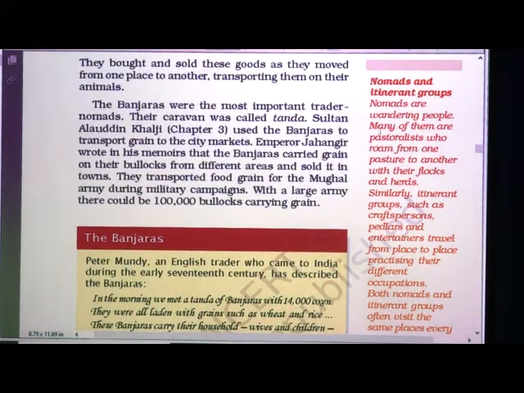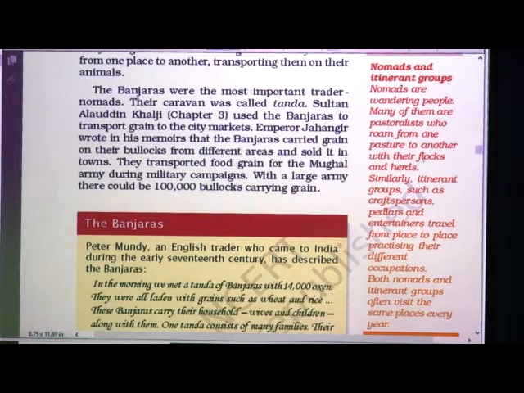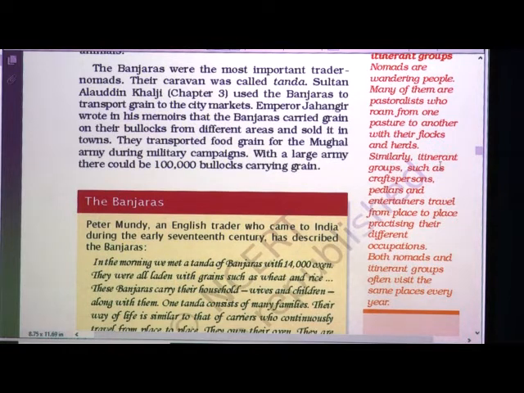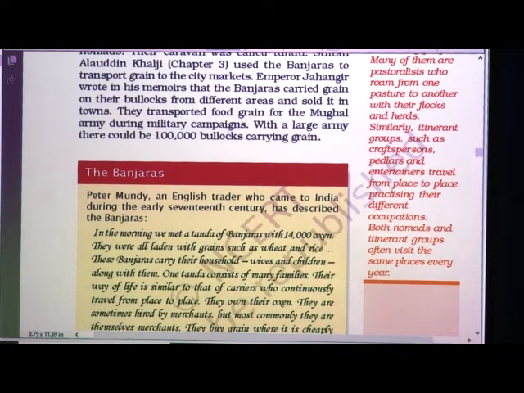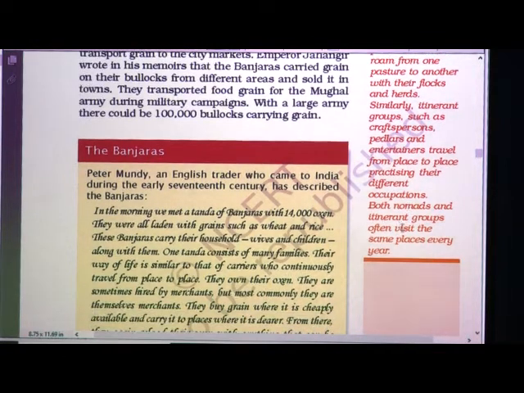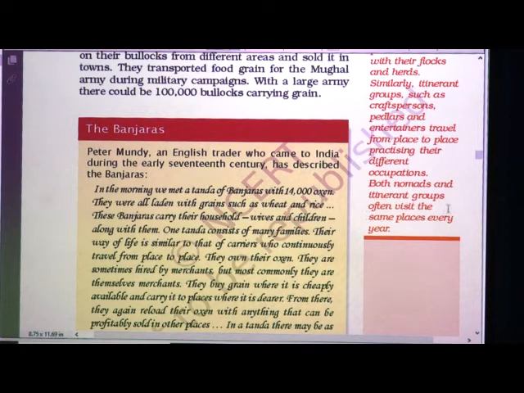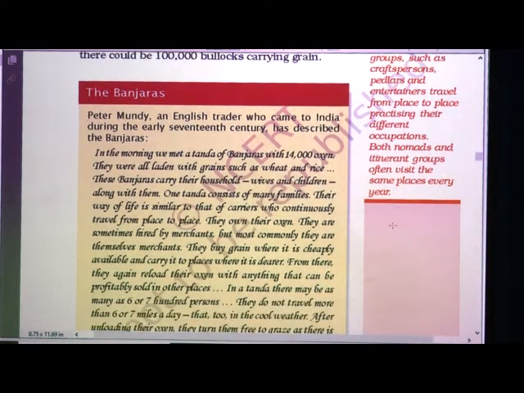Nomads and itinerant groups. Nomads are wandering people, many of them are pastoralists who roam from one pasture to another with their flocks and herds. Similarly, there are itinerant groups such as craftspersons, peddlers and entertainers who travel from place to place practicing their different occupations. Both nomads and itinerant groups often visit the same places every year.